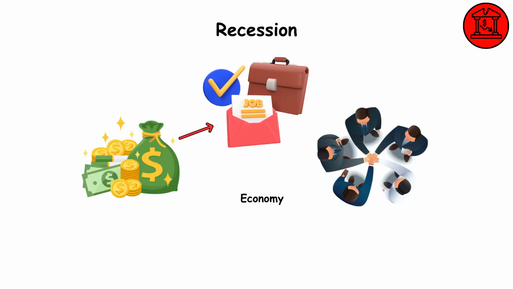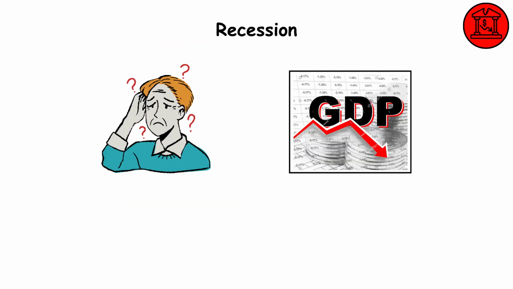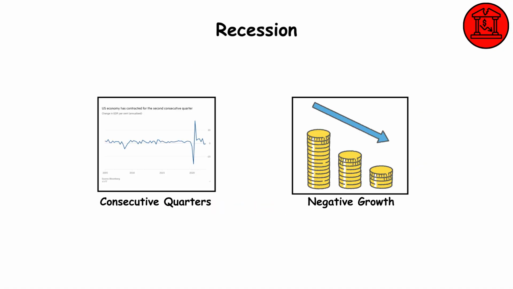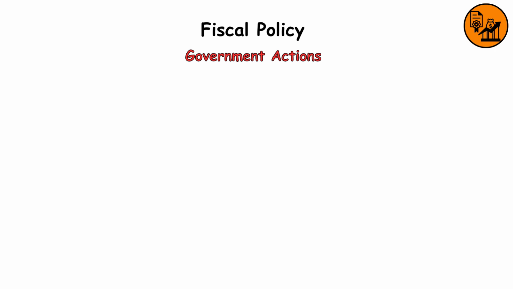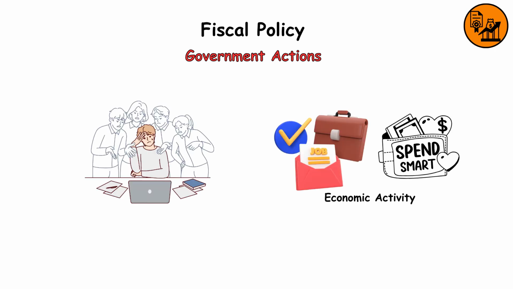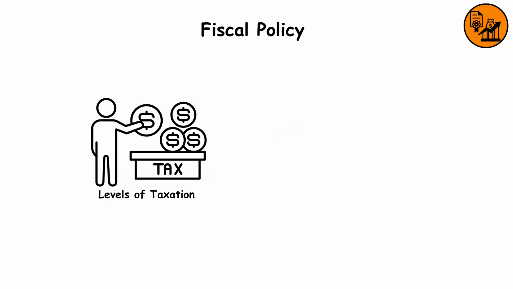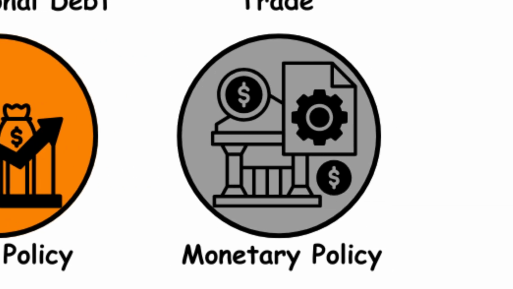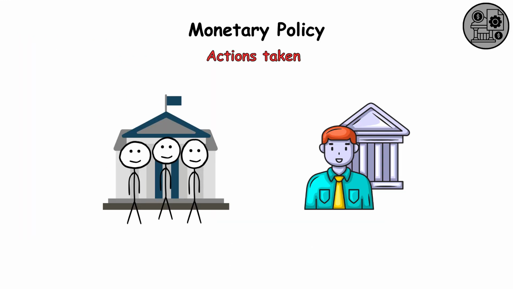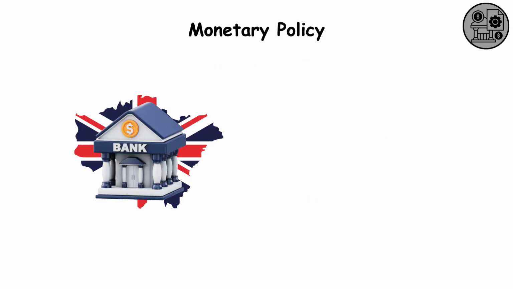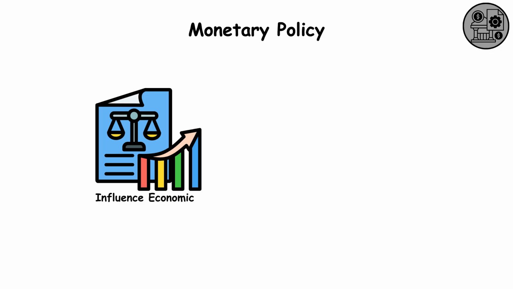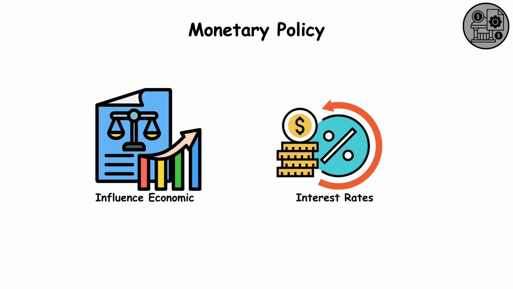Recession. When an economy is going through a difficult period where GDP is falling. Typically, this is defined as 2 consecutive quarters of negative growth. Fiscal policy. Government actions which aim to influence economic activity using decisions on levels of taxation and public spending. Monetary policy. Actions taken by governments and central banks, for example, the Bank of England and the Federal Reserve, to influence economic activity using the levers of interest rates and money supply.